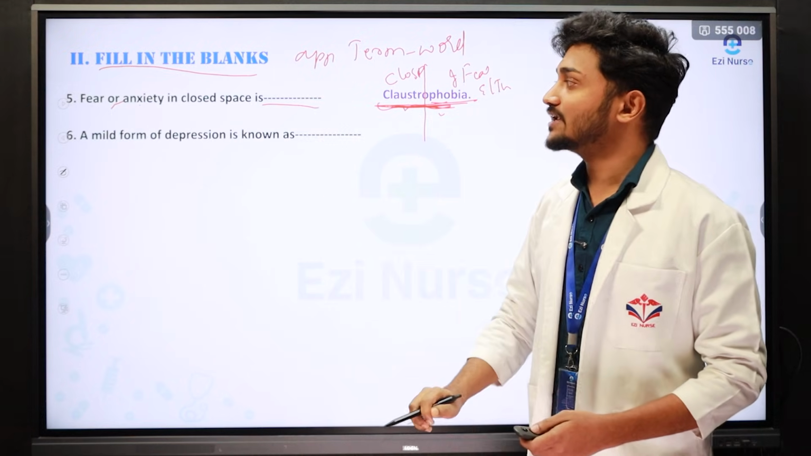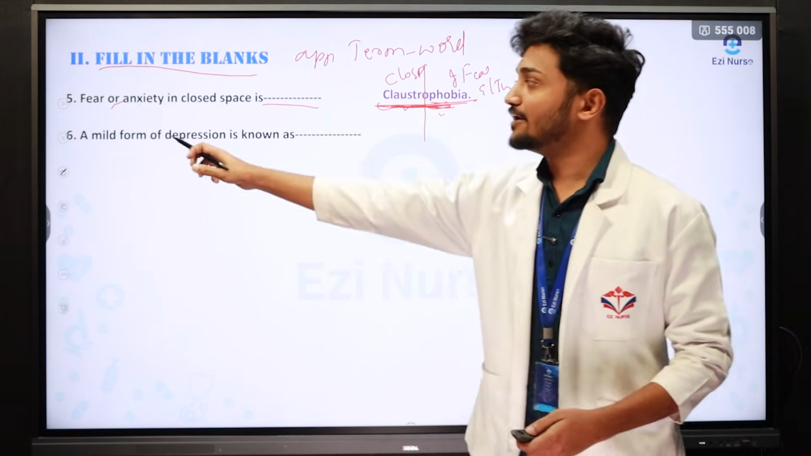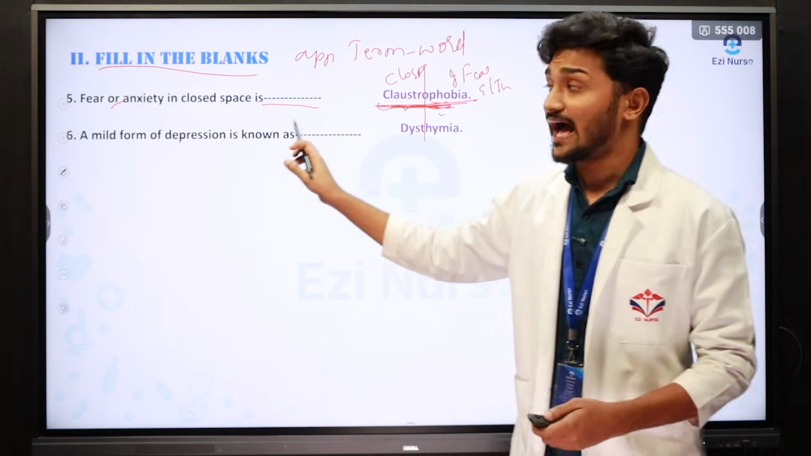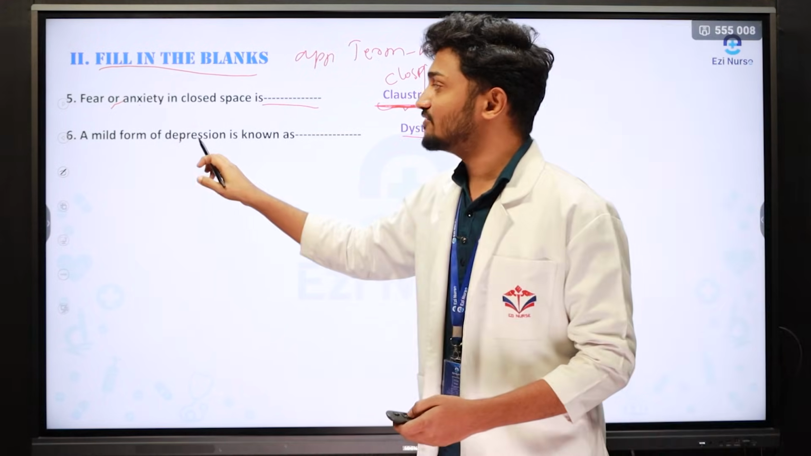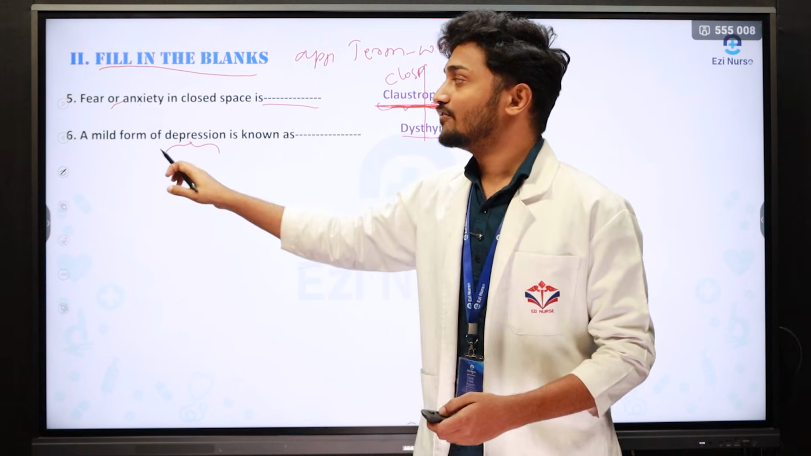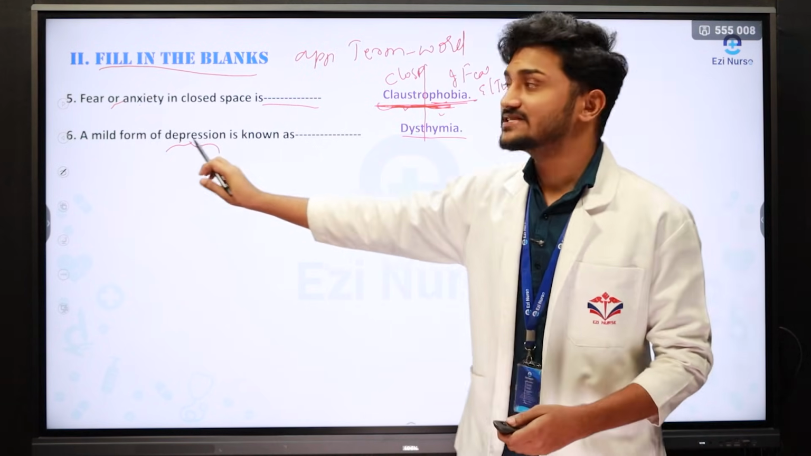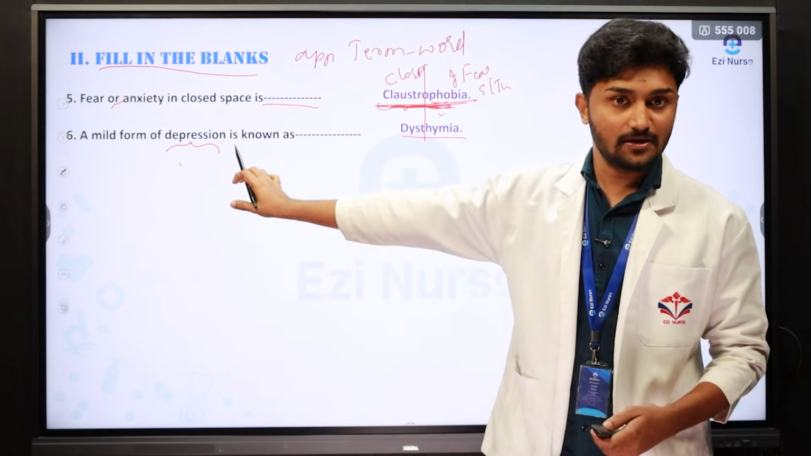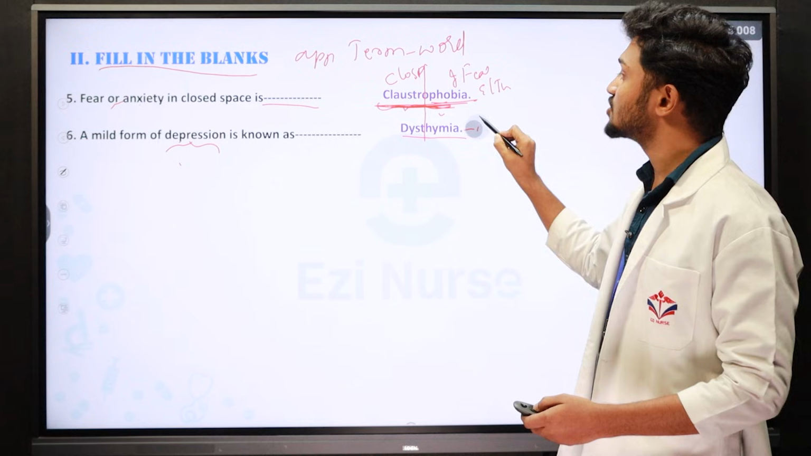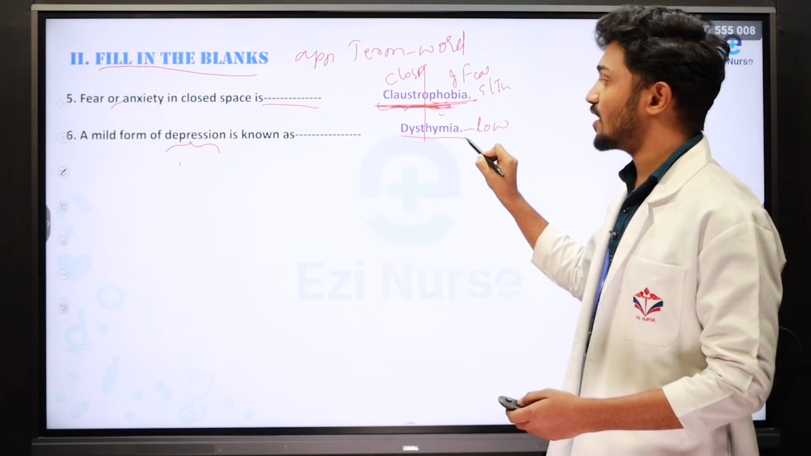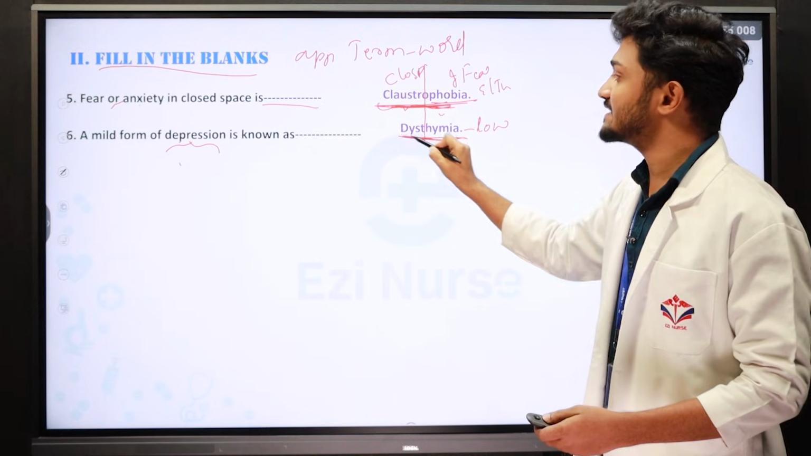The next question: a mild form of depression is known as. Then answer is dysthymia. What is meant by dysthymia? In depression, we have varieties of classification. We have major grade of depression, mild grade of depression, seasonal depression, postpartum depression. The mild form of depression is also called low grade depression. That is called dysthymia. So the appropriate answer for the fill in the blanks is dysthymia.